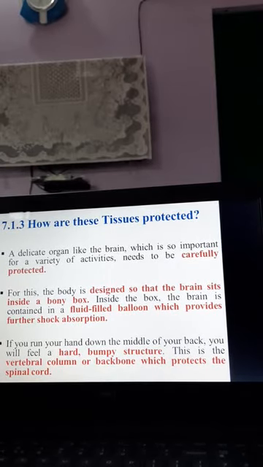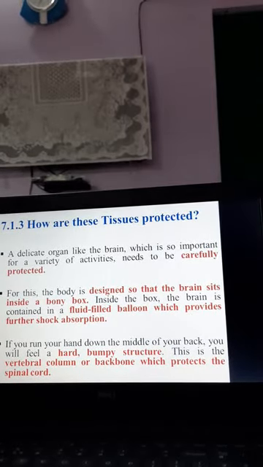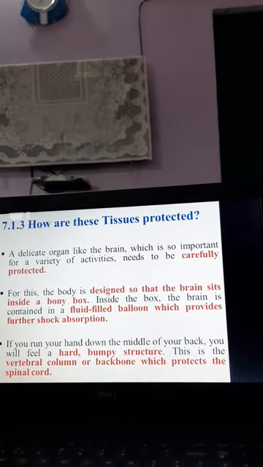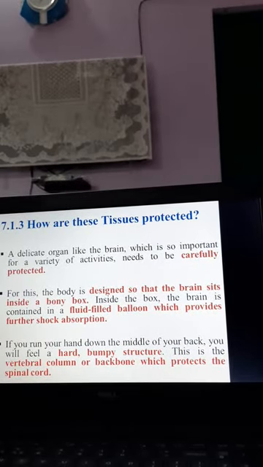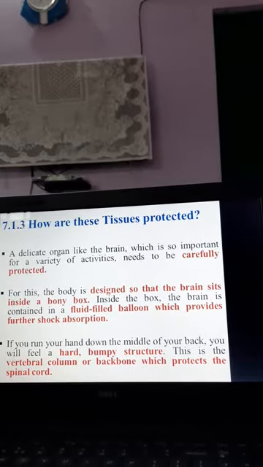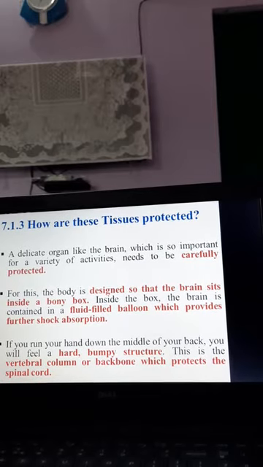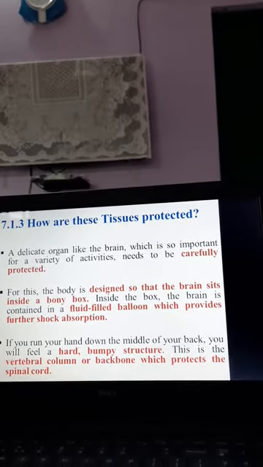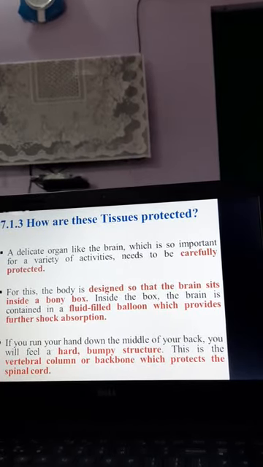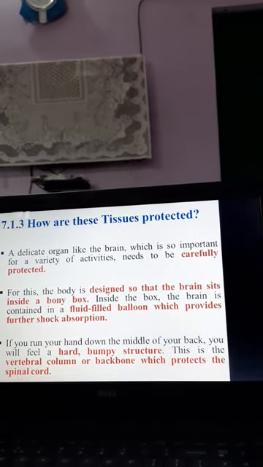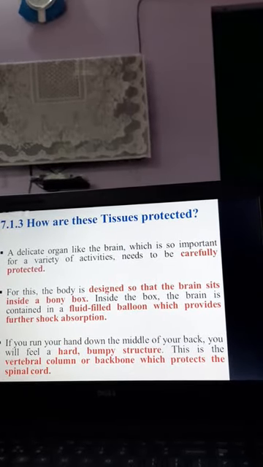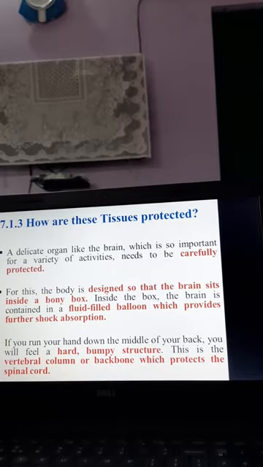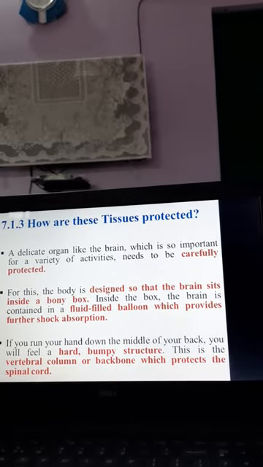So this cranium or skull protects the brain. Now what about the spinal cord, which is present below the brain? For that there is a hard bumpy structure at the back which we can feel, known as the vertebral column or backbone, which protects the spinal cord. So the brain is protected by the cranium or skull, and the spinal cord is protected by the vertebral column or backbone.